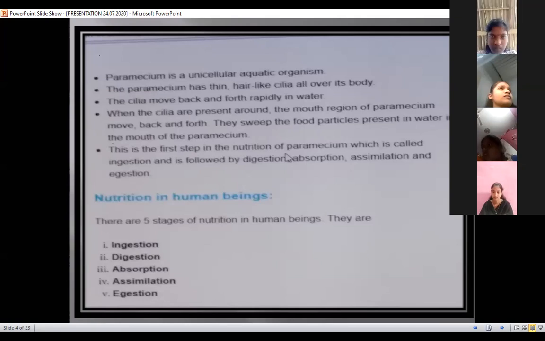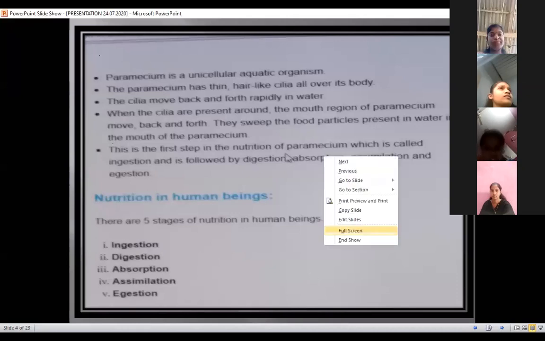Paramecium is also a unicellular aquatic organism, a single cell organism. The paramecium has thin hair-like cilia all over its body. The cilia are the main part of the paramecium. Just as in amoeba the pseudopodia take in the food content, in paramecium the cilia take in the food content.